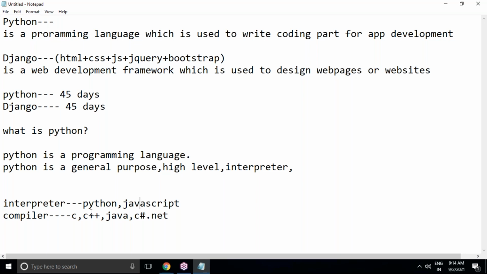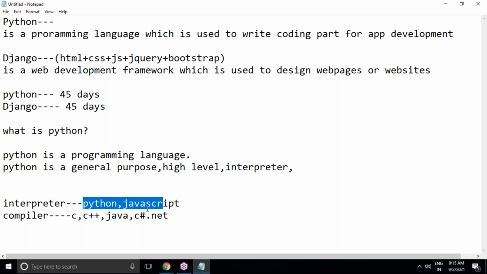What is the main difference between interpreter and compiler? Simple. Interpreter means when we write code in Python or JavaScript, it will check line by line and execute. No matter how much code you have written, if it is an interpreter language, it will check the code line by line and execute. When it comes to compiler, it will check the whole program at a time. For example, if you have written 50 lines of code, the whole 50 lines will be checked at a time in compilation. But in interpretation, the 50 lines will not be checked together. One line at a time will be checked and executed. That is Python, interpreter based.